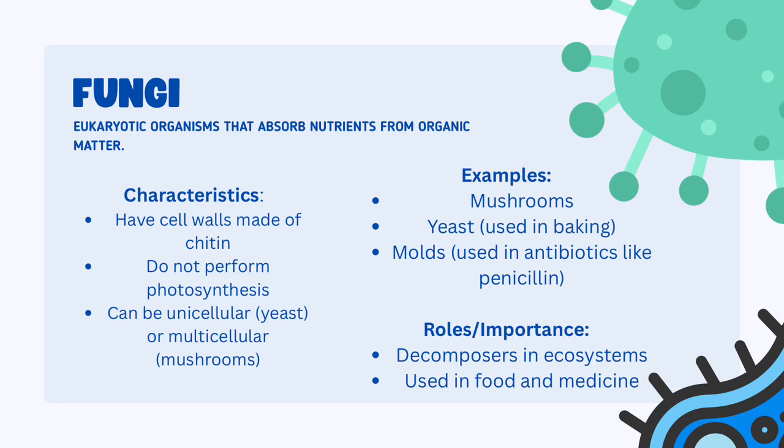So here are the characteristics of fungi. First, they have cell walls made of chitin, not cellulose like plants. Next one, fungi can be unicellular like yeast or multicellular like mushrooms. Lastly, they reproduce using spores.